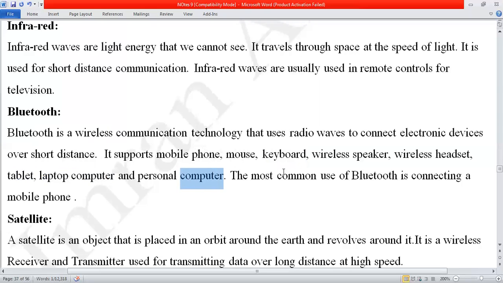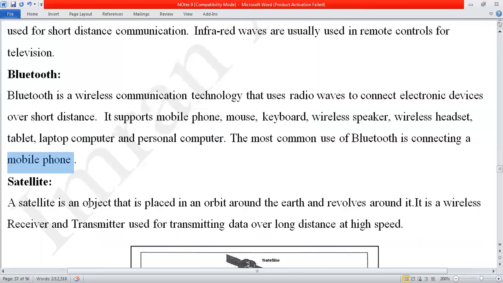The most common use of Bluetooth is connecting with the mobile phone. Mostly we use it when we don't have the internet and we want to share data. So we use Bluetooth to share our data.